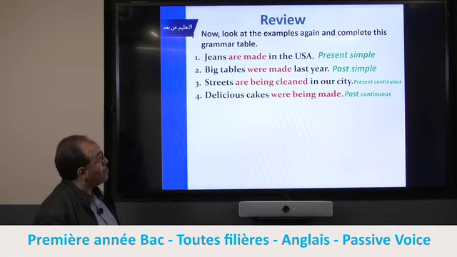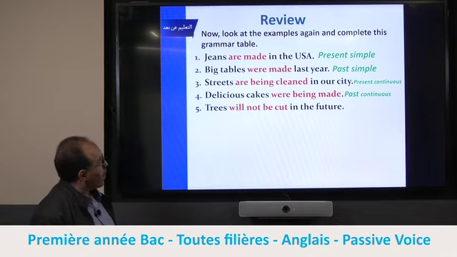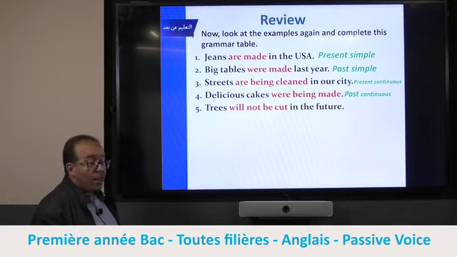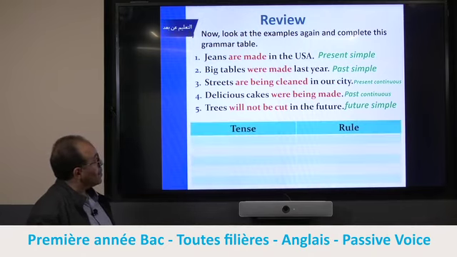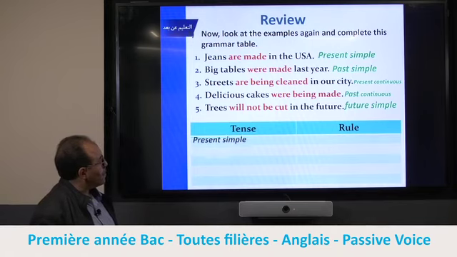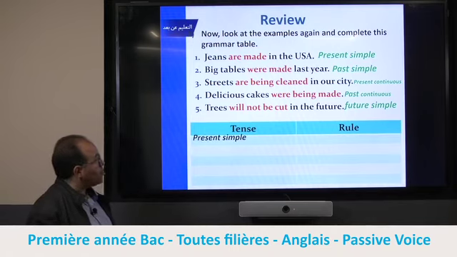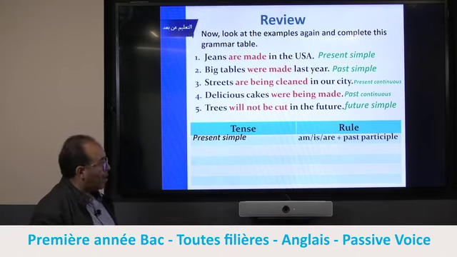What about this one? This is future tense. Future is an aspect, it's not a tense, it's a form. That is future simple aspect. Now, what do you think the rule will be here for present simple? The auxiliary to be plus past participle.